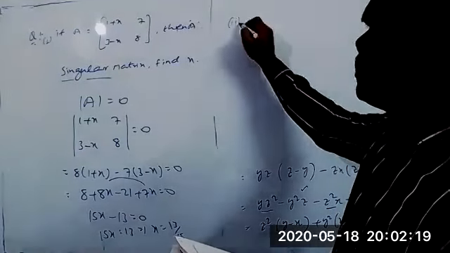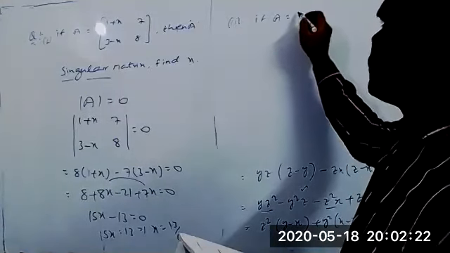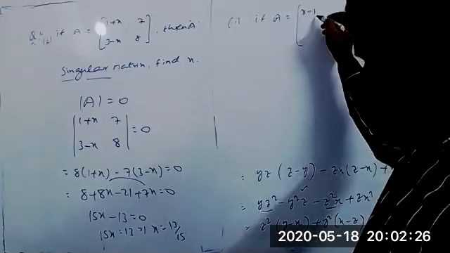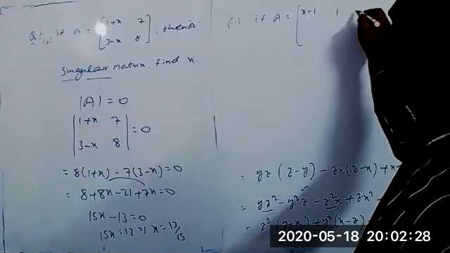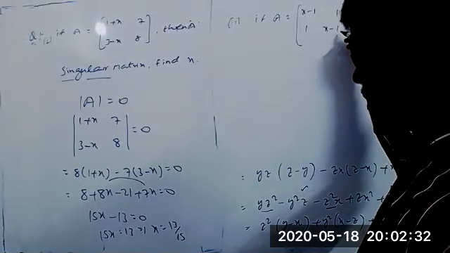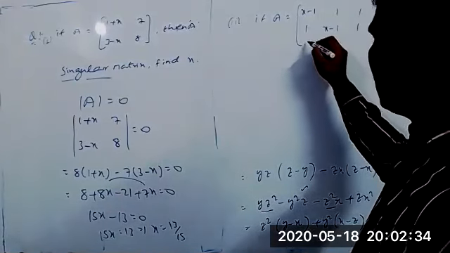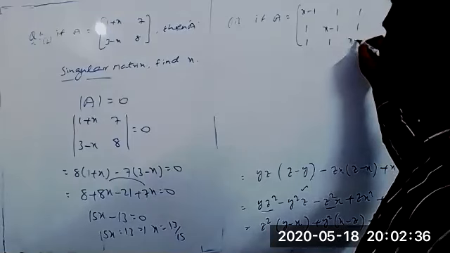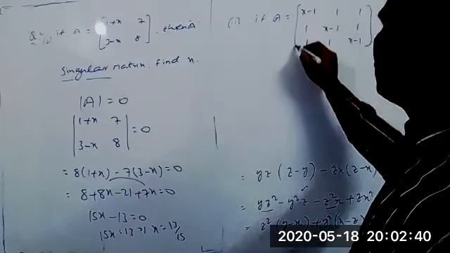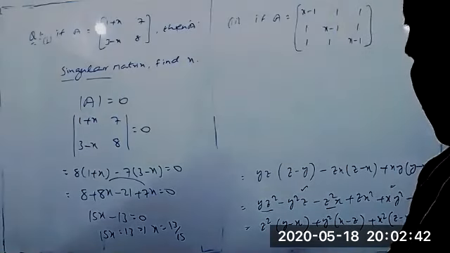Second: if A equals the matrix with rows (x minus 1, 1, 1), (1, x minus 1, 1), (1, 1, x minus 1). This is the matrix.